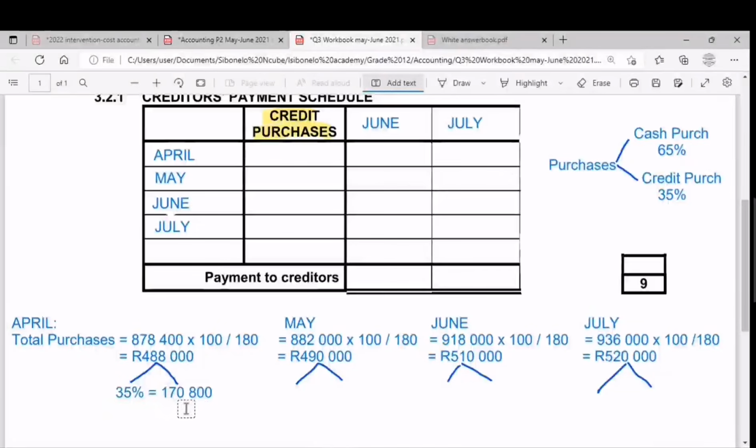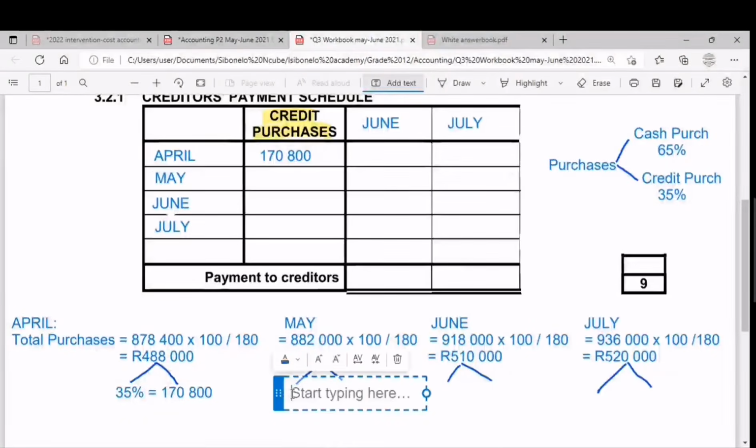So these are credit purchases, guys, because we applied the rate representing credit purchases, 35%. So we get the credit purchases. For April we put 170,800. And then for May we take the total purchases and multiply by 35%.